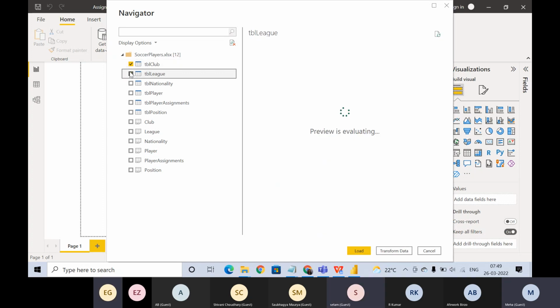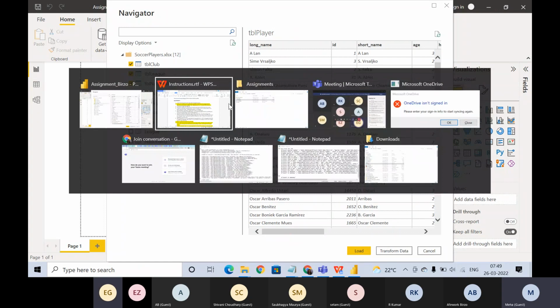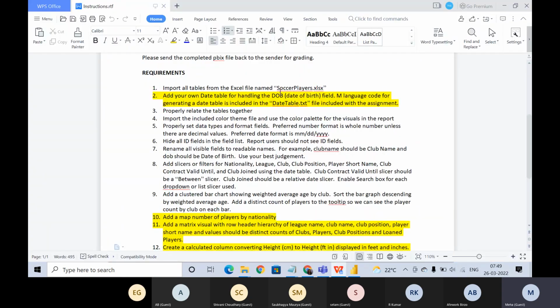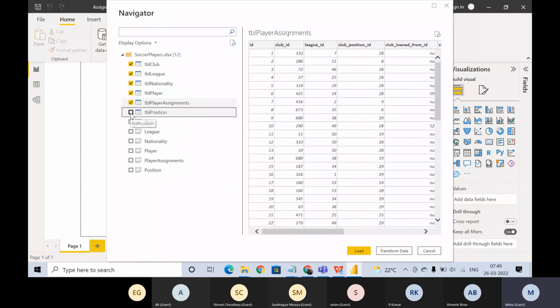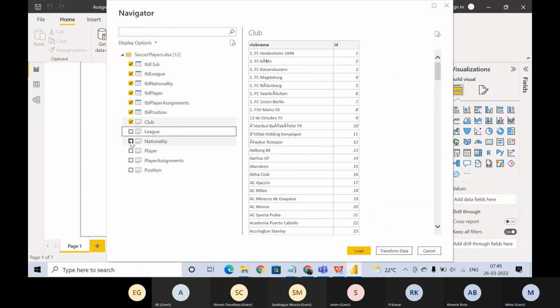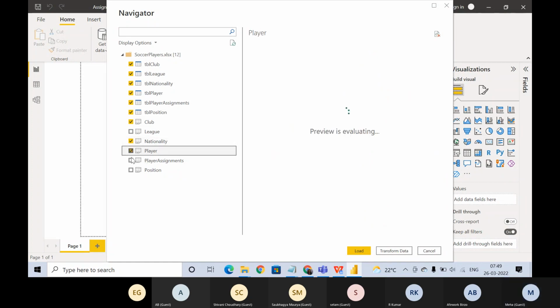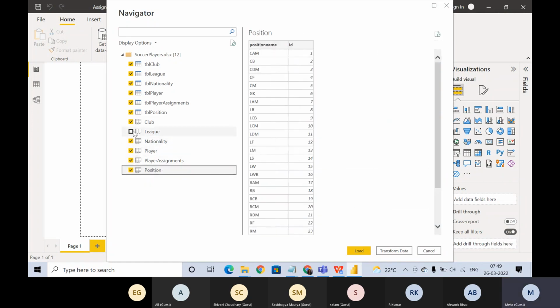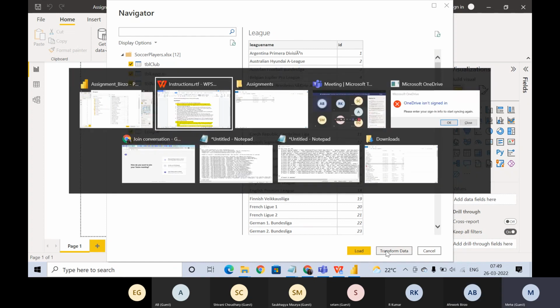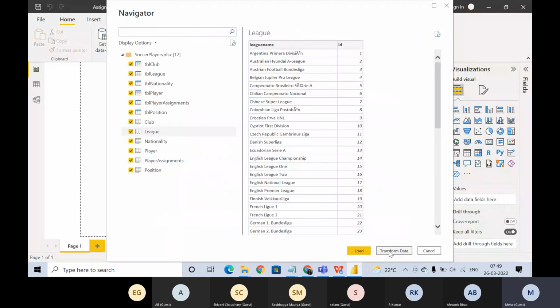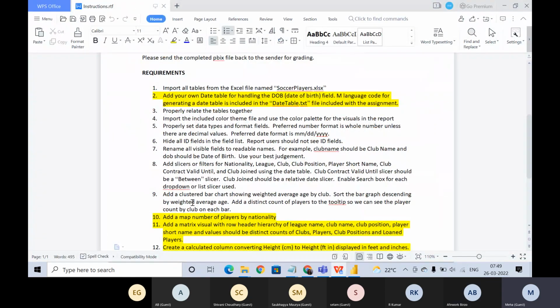It is mentioned that we should import all tables from the Excel file named soccer player, so I'll select all. I'll load this one because there are multiple transformations that they have given.